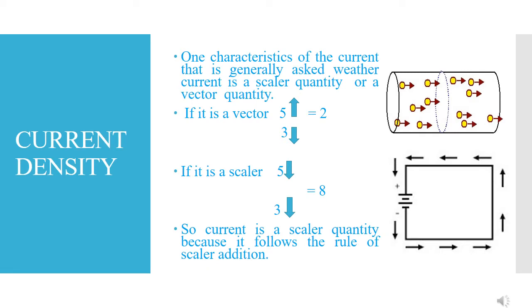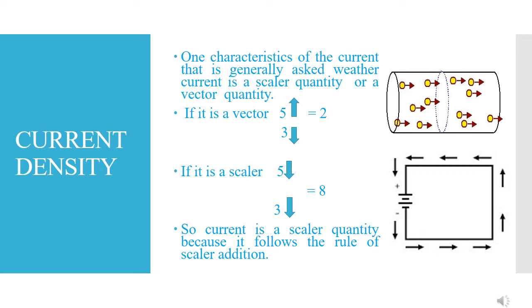Today we will study another feature of the current, one characteristic which is generally asked: whether electric current, when we measure it, is a scalar quantity or a vector quantity. In a vector quantity there has to be a direction.